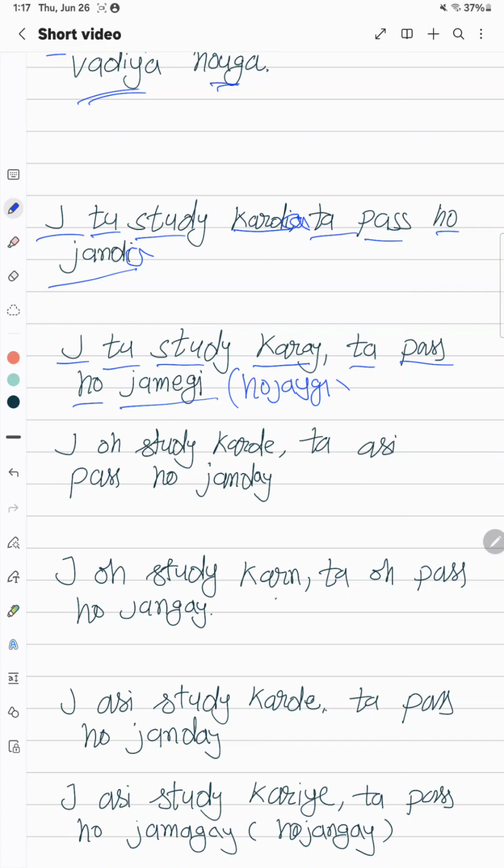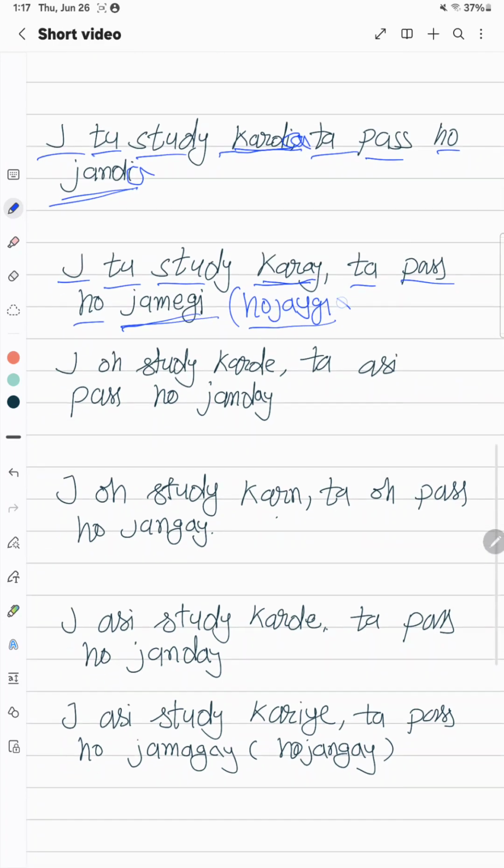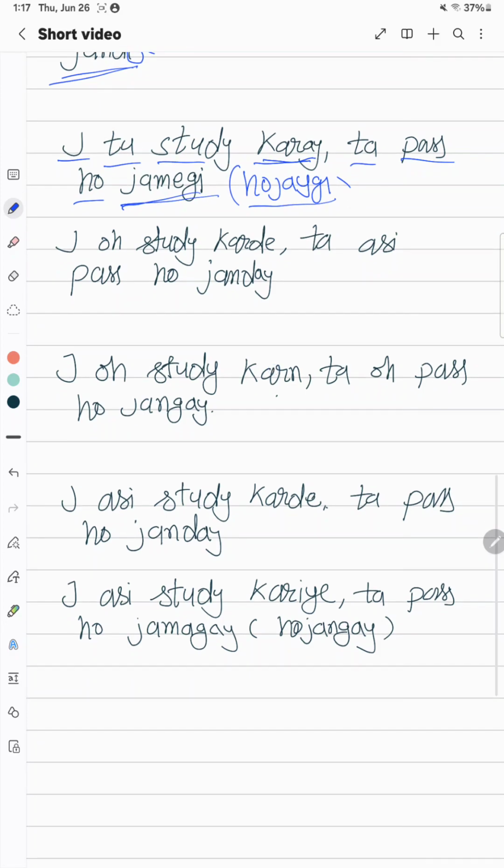So again, here the verb in the past we use करदी. Here we use करें: जे तू स्टडी करें. So here we say जांदी, we say जावेंगी, or हो जाएंगी. All right, like that. So in the past it's like that. In the future it's like that. All right. Okay. Now another example.